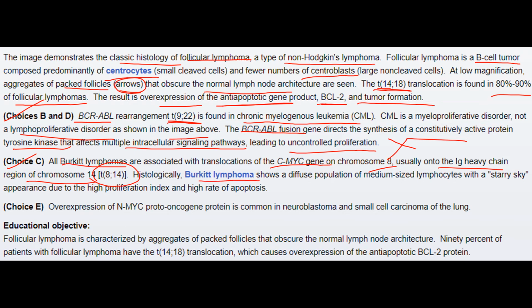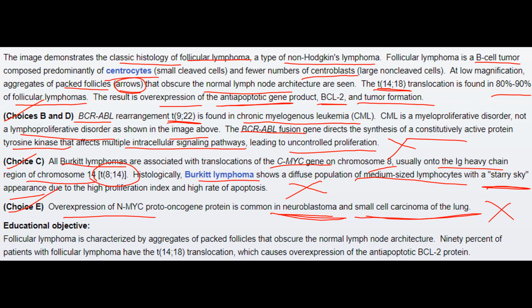And the Burkitt lymphoma histologically presents as a diffuse population of medium-sized lymphocytes with a starry sky appearance, and thus it was incorrect. In choice E, overexpression of N-Myc proto-oncogene protein is common in neuroblastoma and small cell carcinoma of the lung, hence it was incorrect.